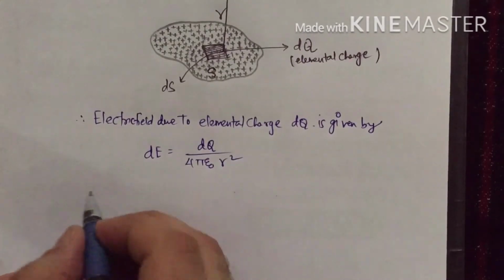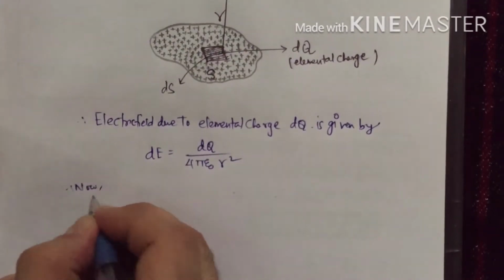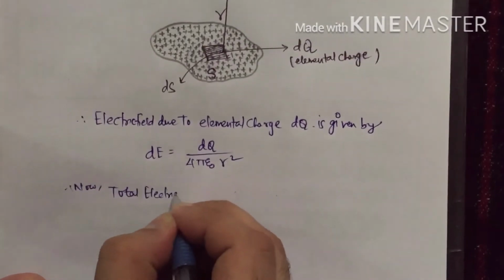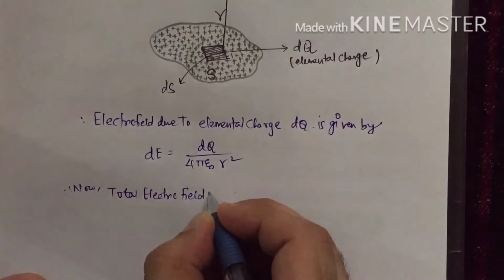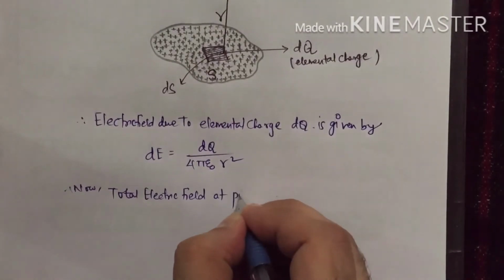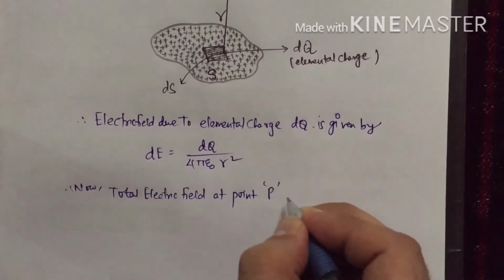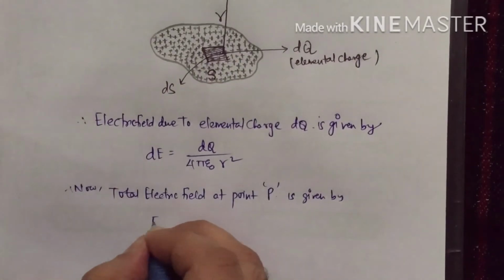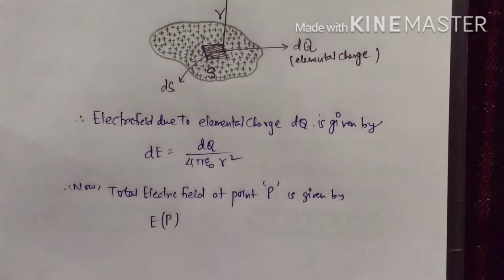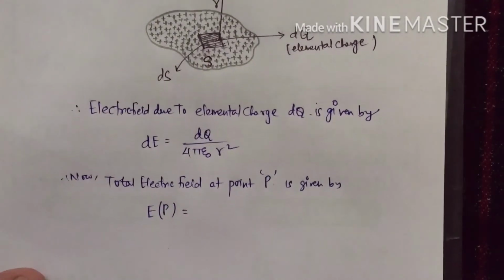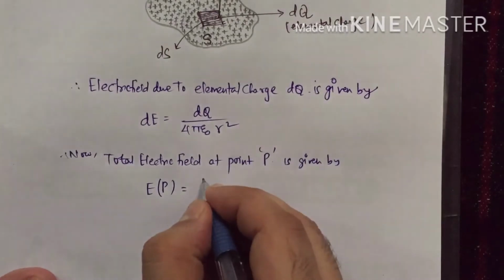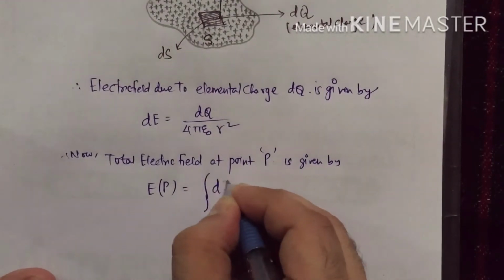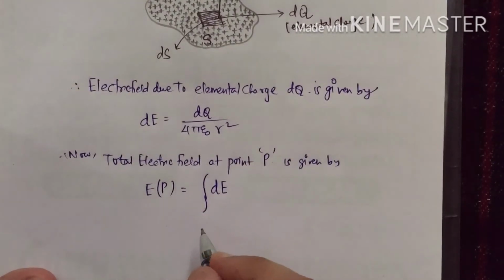Now the total electric field at point P is given by the integral of dE using calculus.